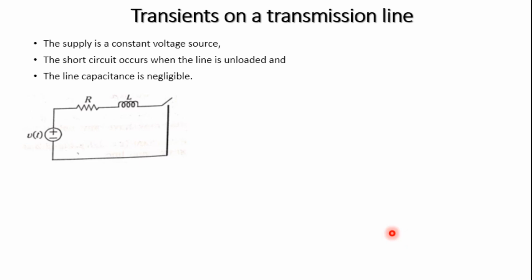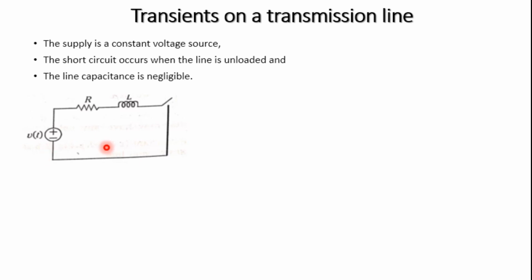Hence, the line can be represented by a lumped RL circuit in series with an alternating voltage source. A short circuit is a transient phenomenon which does not last long. This gives more information to understand the transient behavior of the transmission line.